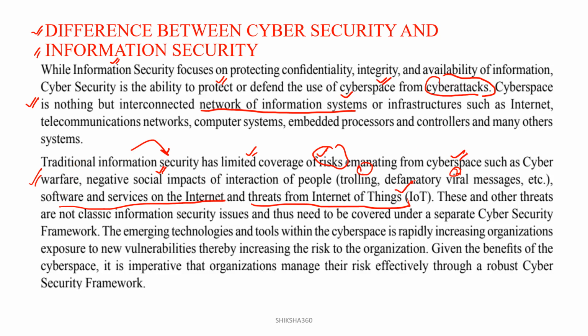These and other threats are not classic information security issues and thus need to be covered under a separate cyber security framework.